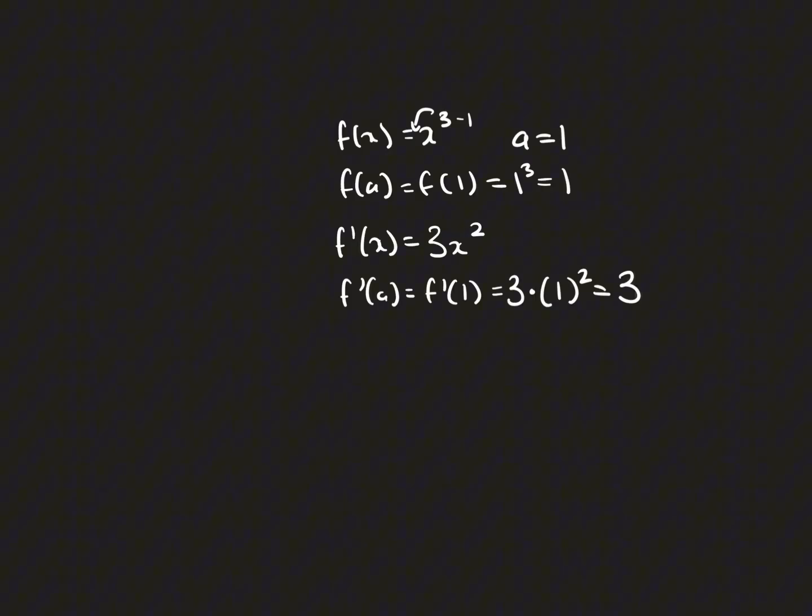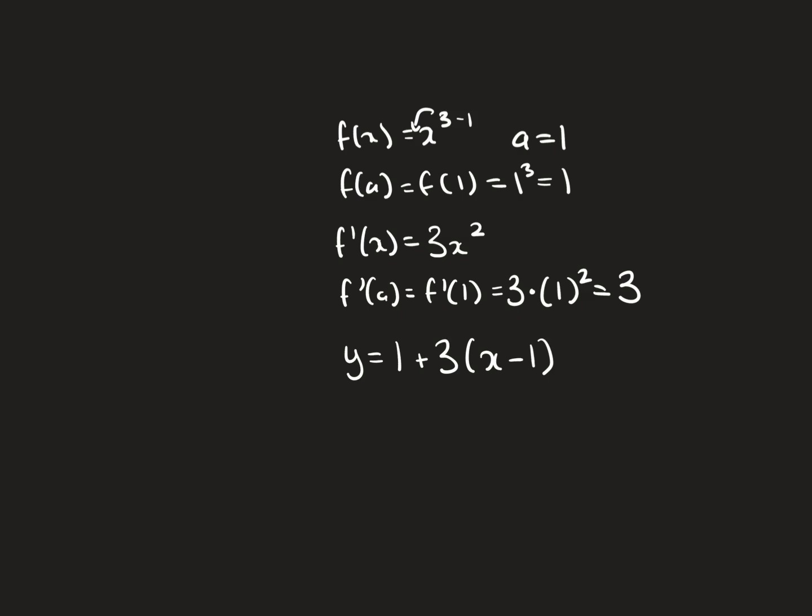So now we have our information. We have f of a and we have f prime of a. Now we can plug it into the function. y equals f of a, which is 1, plus f prime of a, which is 3, times x minus a, which is 1.